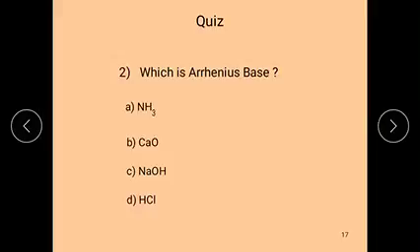According to the Arrhenius concept, a base is a substance which produces OH- ions in aqueous solution. Here the right answer is sodium hydroxide, because on ionization it produces OH- ions.